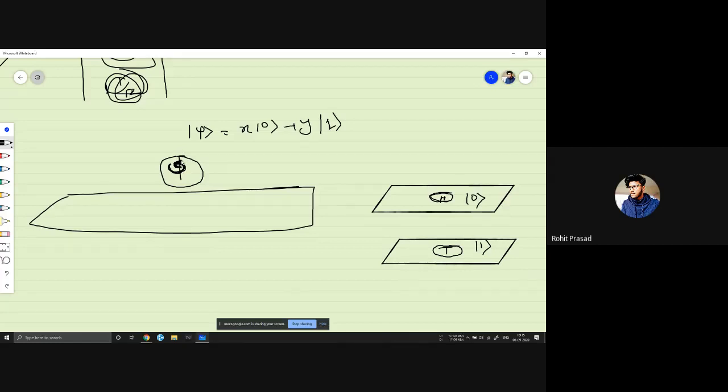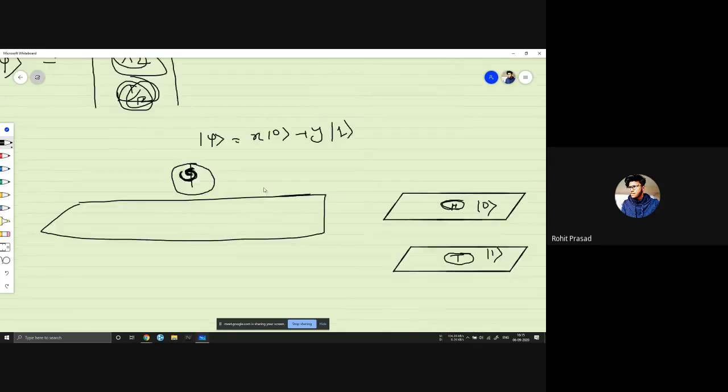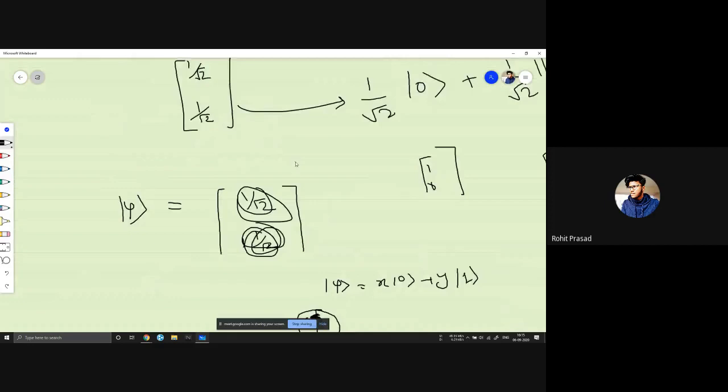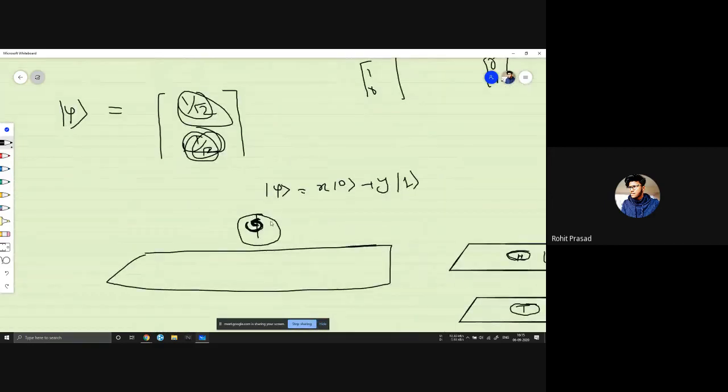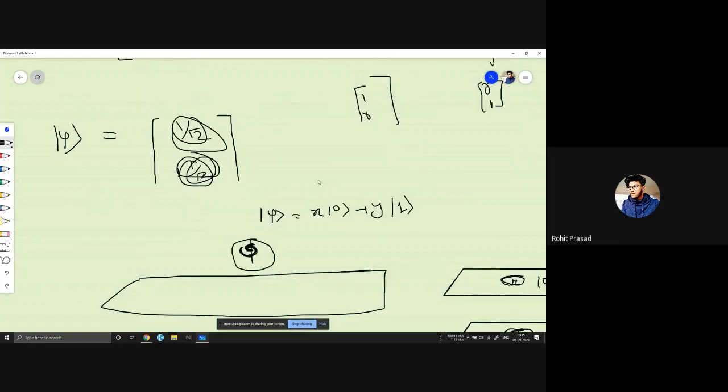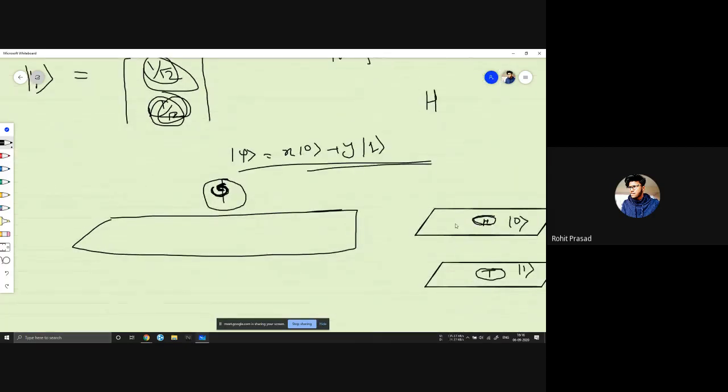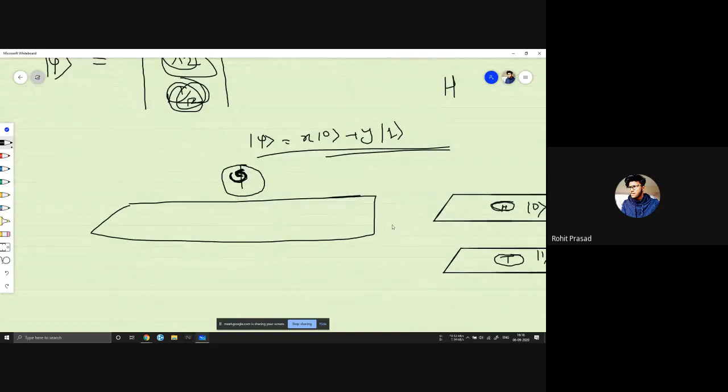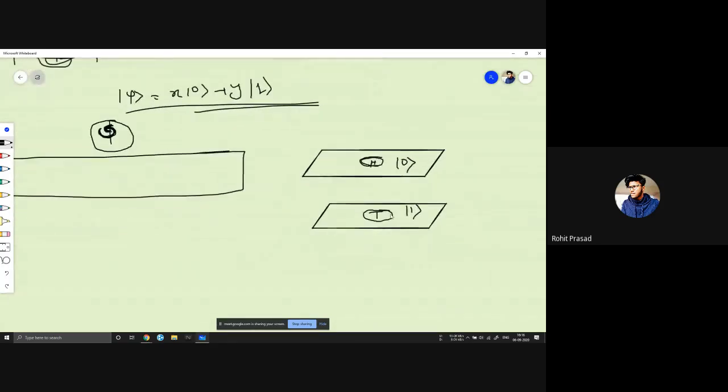So it's just a vague connection. If you want to visualize a qubit, you can take a coin, a biased coin to be exact. This 1 by root 2 and 1 by root 2 can be an exact coin that gives you 50%, 50%. For other states, you can assume the coin is biased in some way. Like if it just gives head, then both sides are head. That's not the actual representation, just for visualization.